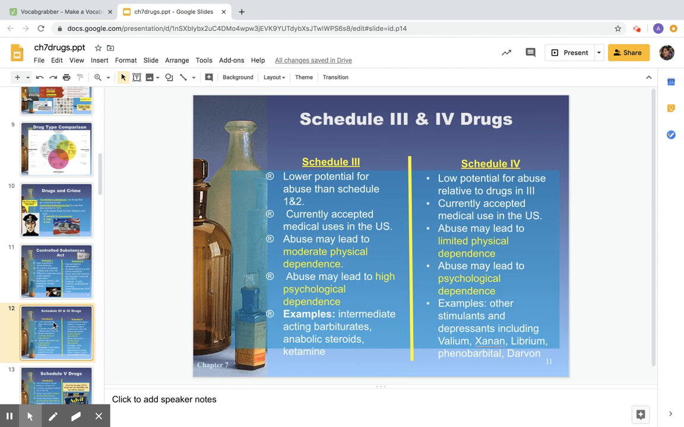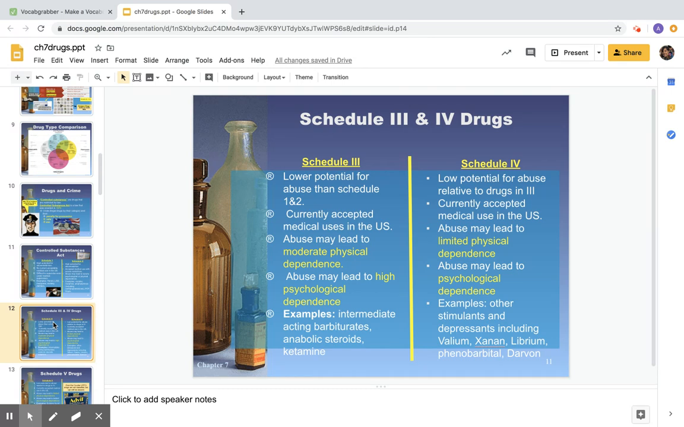When we get into the Schedule 3 or Schedule 4 drug, we're going to see that the potential for abuse is going to decrease. So that usually means that the psychological and the physical dependence is going to decrease, one or the other or both. So you're not going to be physically and psychologically dependent on these. It might be one or the other.